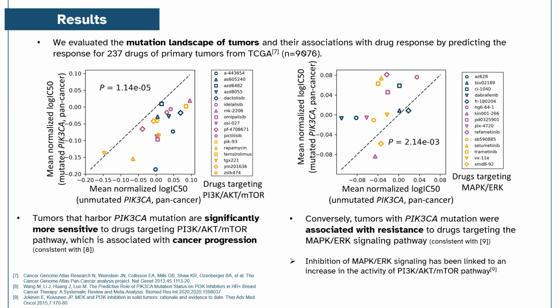We also evaluated the mutation landscape of tumors and their association with drug response. To do this, we predicted the response of TCGA tumors for the 237 drugs that we trained for. Tumors with PIK3CA mutations are significantly more sensitive to drugs targeting the PI3K, AKT, mTOR pathways. Conversely, tumors with PIK3CA mutations were associated with resistance to drugs targeting the MAPK-ERK signaling pathway. Both results are consistent with prior studies.